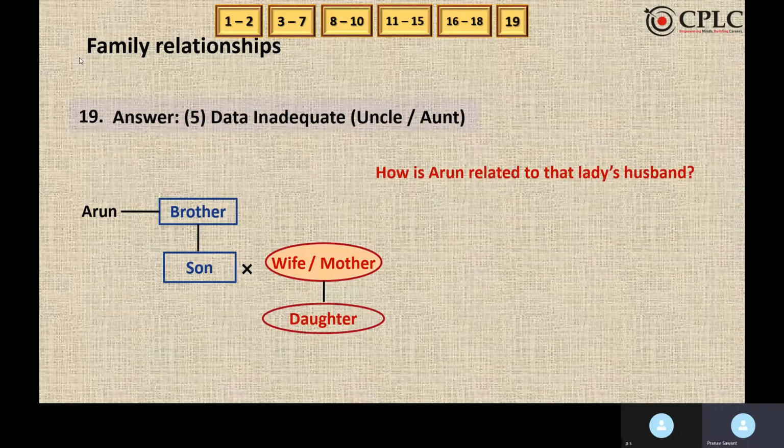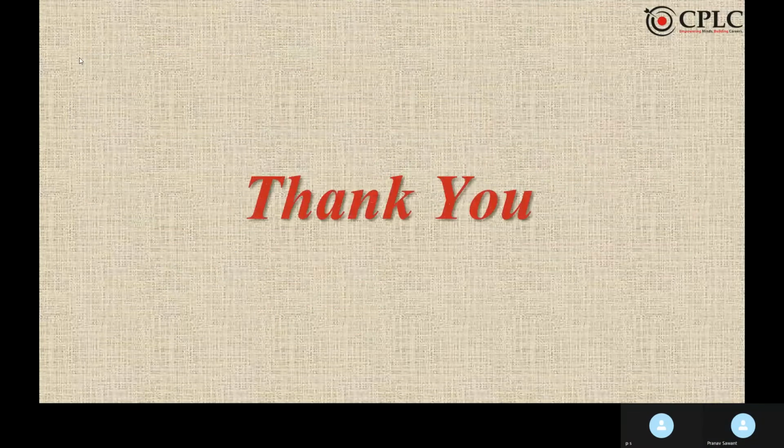We don't know that. Arun can be a male or Arun can be a female. So Arun can be uncle, Arun can be aunt. Data is not given regarding Arun's gender. So if we don't know Arun's gender, we will mark data inadequate as the answer.